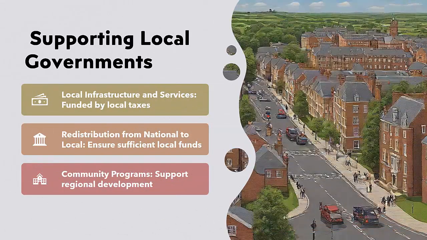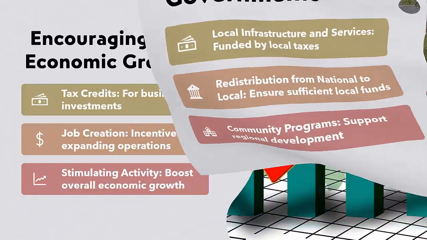8. Supporting local governments. In many countries, local governments rely on tax revenues to provide region-specific services, such as local infrastructure, policing, and community programs. National governments often collect and redistribute taxes to ensure that local governments have sufficient funds.